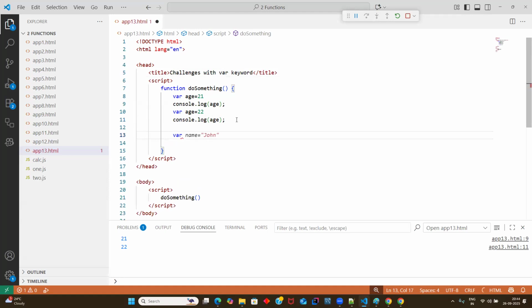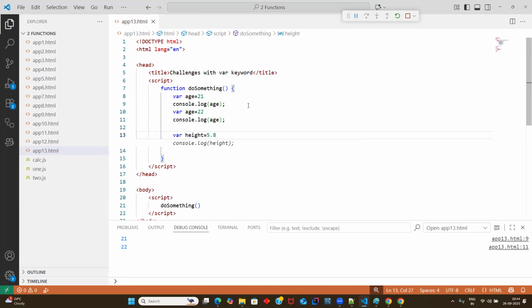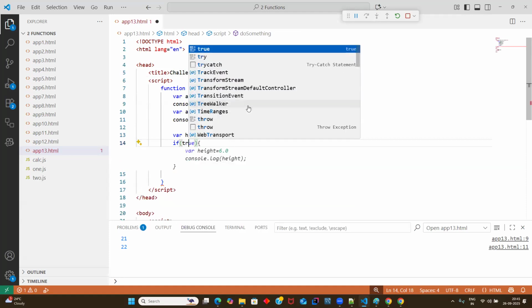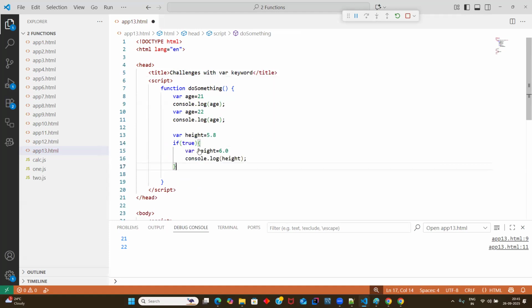Var height equal to, let's say, 5.8. Then in the next line I'll write an if condition, with true inside it. There I'll declare another variable, weight, let's say 58.